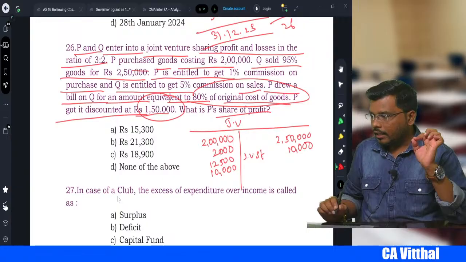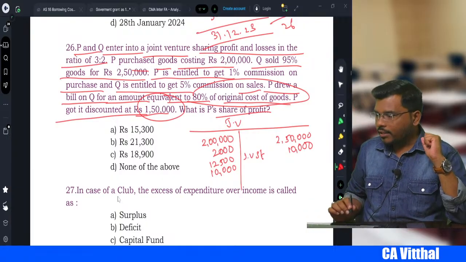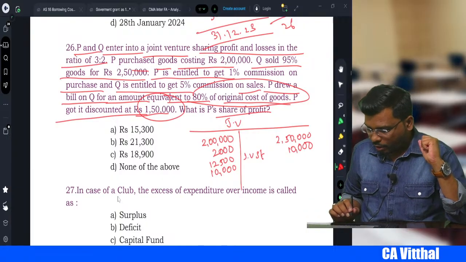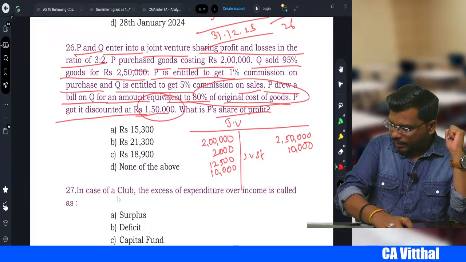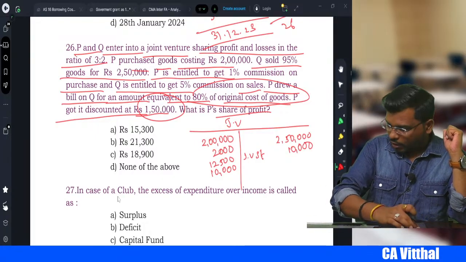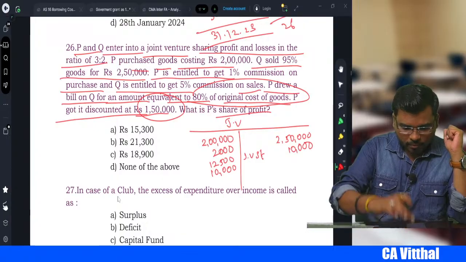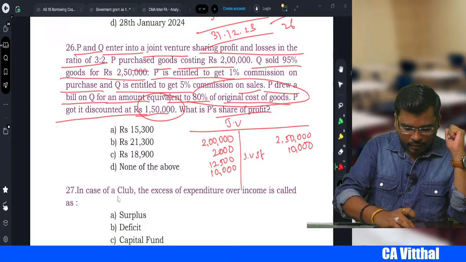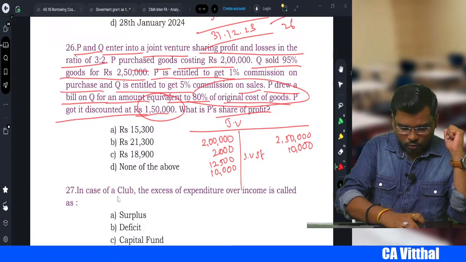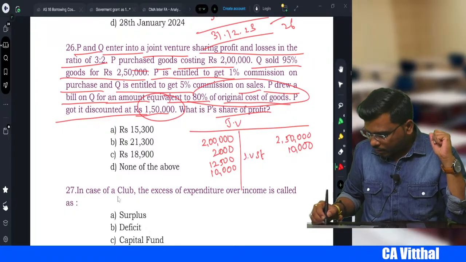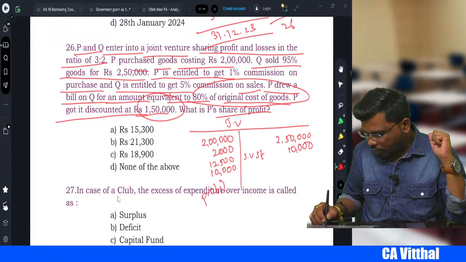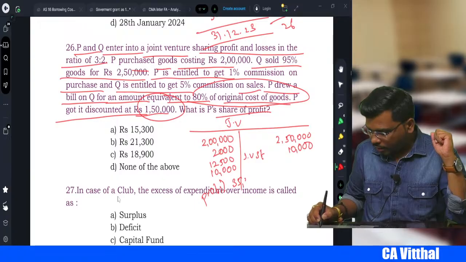Please listen. Now if you find the answer, what is P's share of profit? First let's calculate the profit. 2,50,000 plus 10,000 minus 2 lakh minus 2,000 minus 12,500 minus 10,000 is equal to the profit, how much, my dear students? It becomes 35,500.